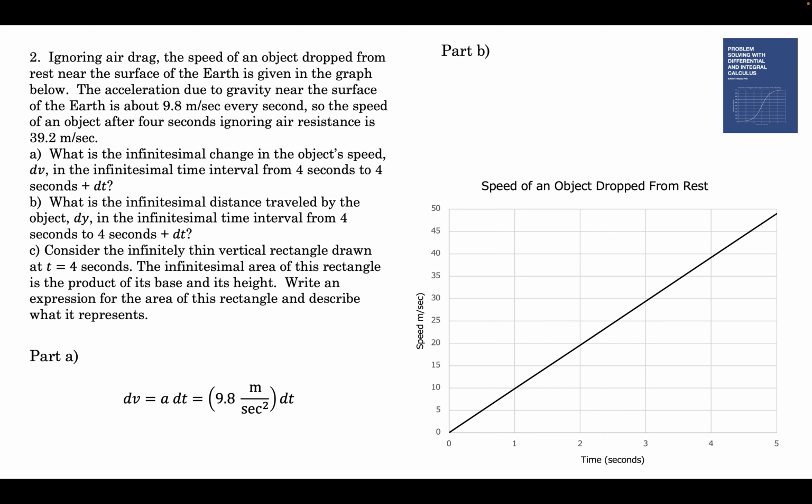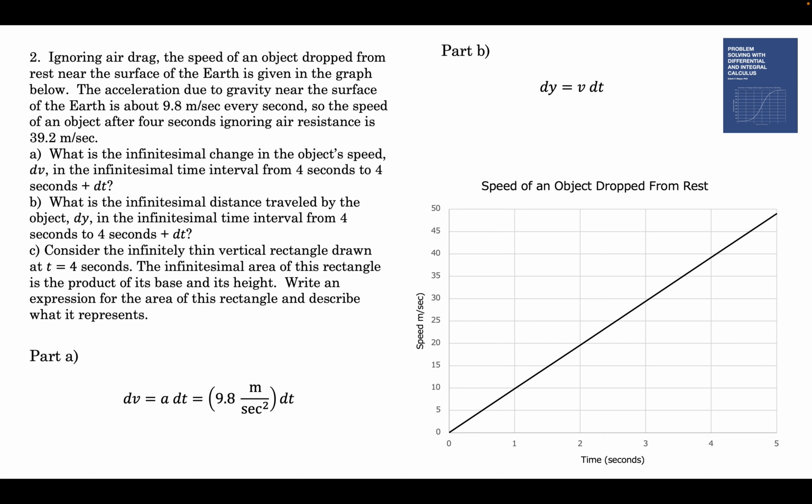Part B asks, how far does it go? What's dy, the distance it goes, in the infinitesimal time interval from 4 seconds to 4 seconds plus dt? Going vertically, so we're using dy. So v is dy/dt, right? That's the definition of the speed, dy/dt.